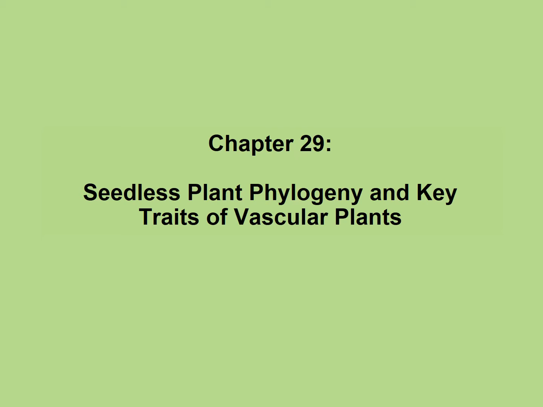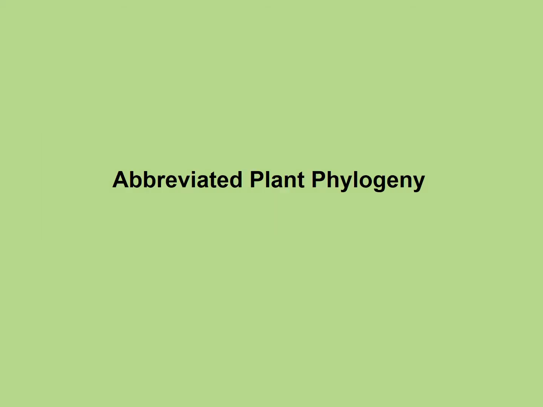Okay, so this is segment 2 of chapter 29. We're talking about plants again. However, we're moving into the plant phylogeny of specifically seedless plants. Now, we talked about some key traits of land plants in general, but we're going to talk about some key traits of the vascular plants once we get to that section.